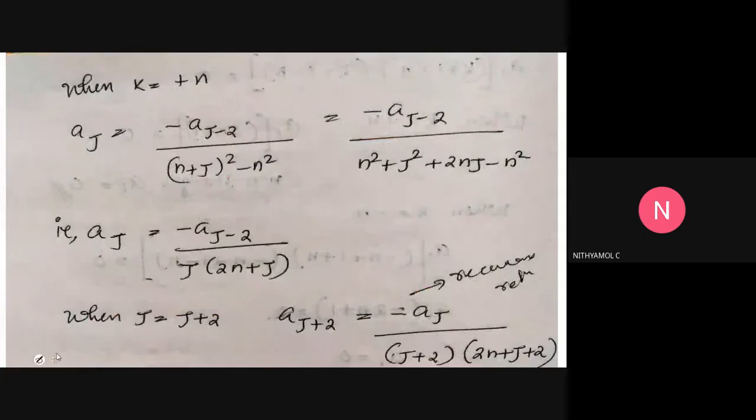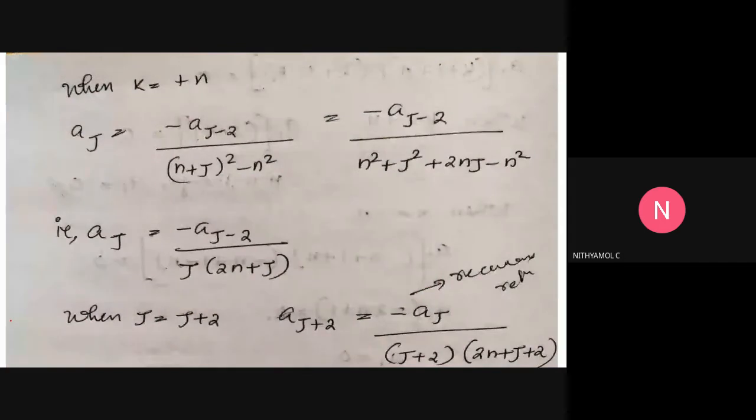And the solution. What are the roots? k is equal to plus n and minus n. So we can find the first solution for k equal to plus n, and the second solution for k equal to minus n.